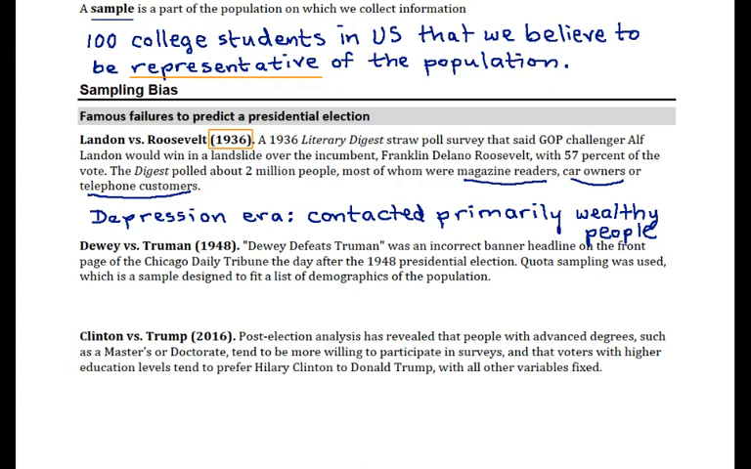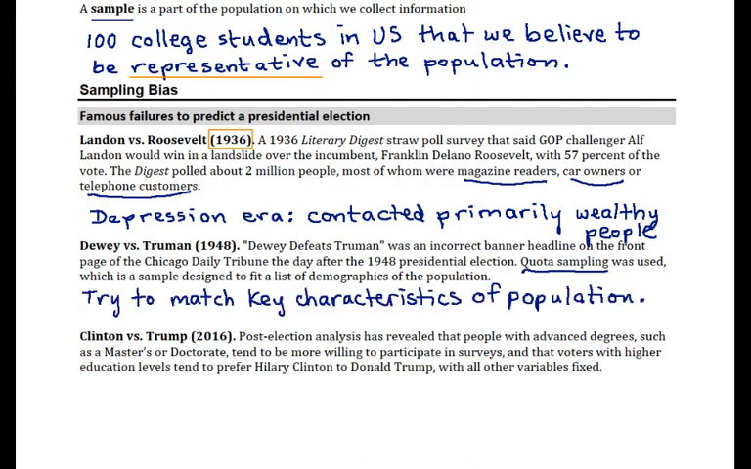So in this case, quota sampling was used. So learning from 1936, we're trying to make sure that we capture people in key demographics of the population. If you can decide in advance what those important characteristics are and know in what proportions they're present in the whole population, you can try to match that.